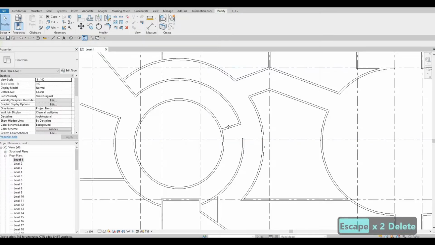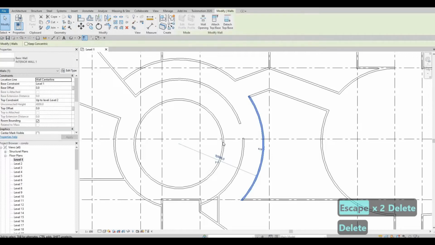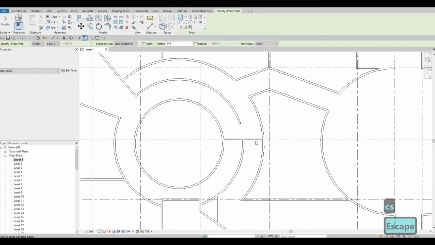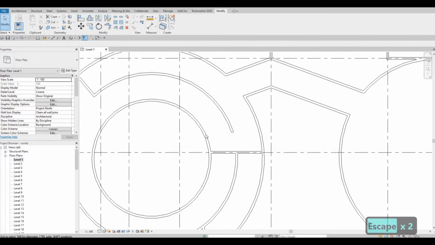So let me redo this so that everybody can follow properly. So CS and then just add it onto the third grid line, and then click on offset and then the same offset, 2500.